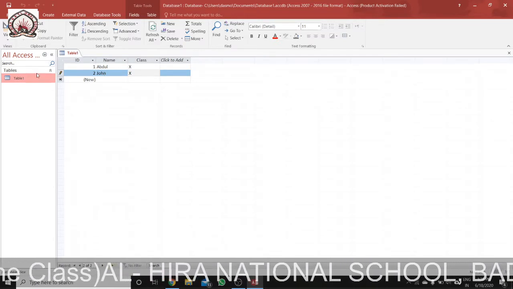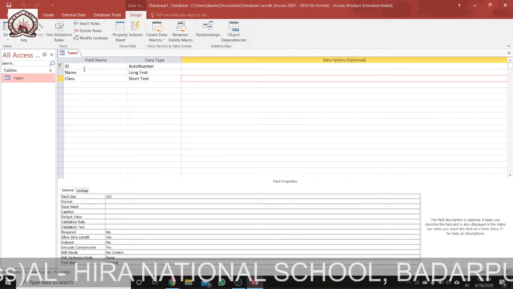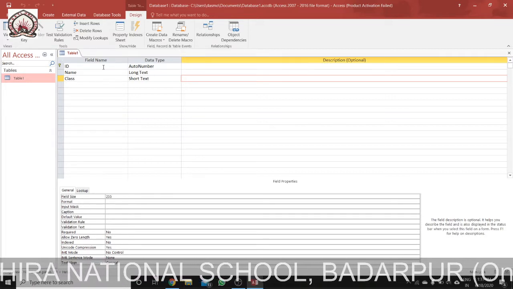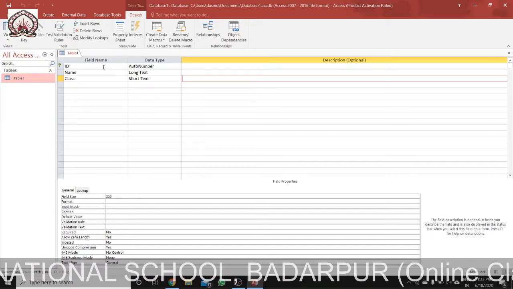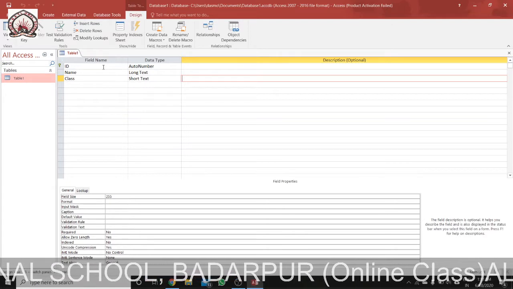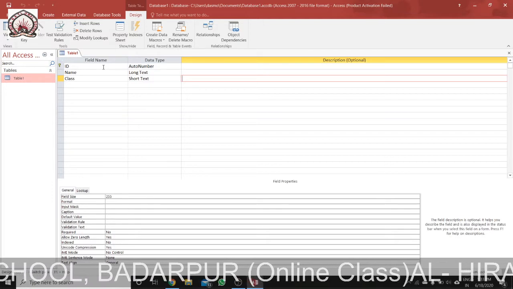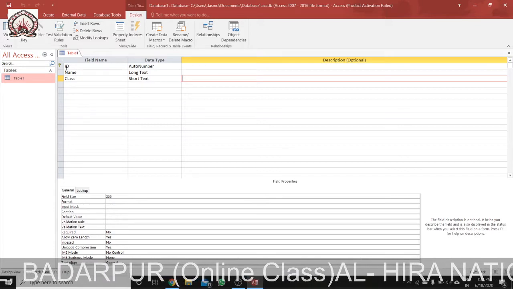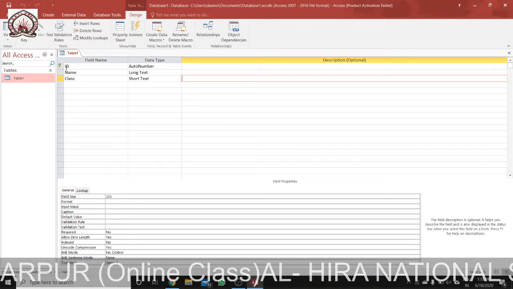Now how can you name a field? This is the field name, I am showing it in design view. These are the field names. A field name can be up to 64 characters long. A field name can include letters, numbers, special characters. We can also use an underscore. A field name cannot have a period. We cannot have it like I.D. We cannot have a period or any symbols except underscore.